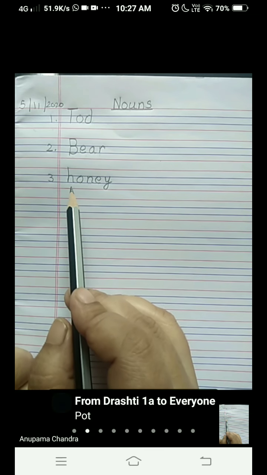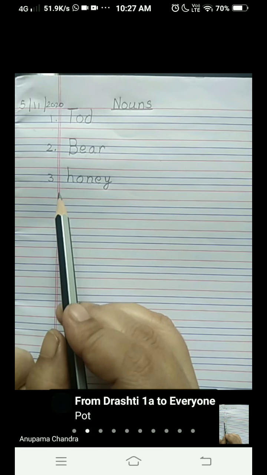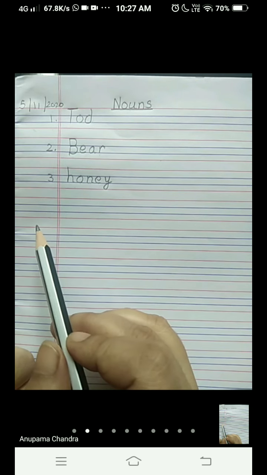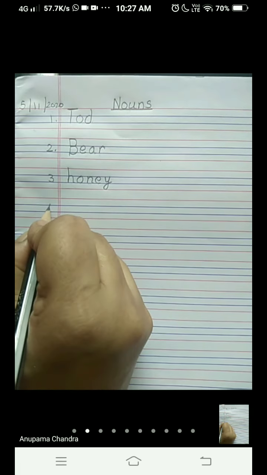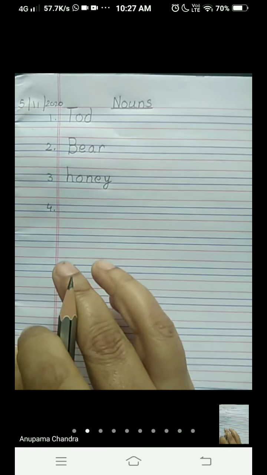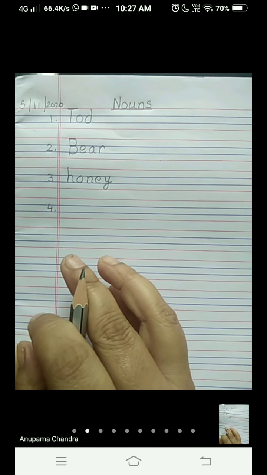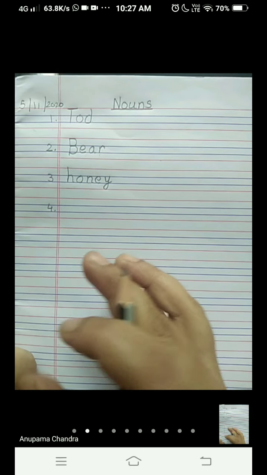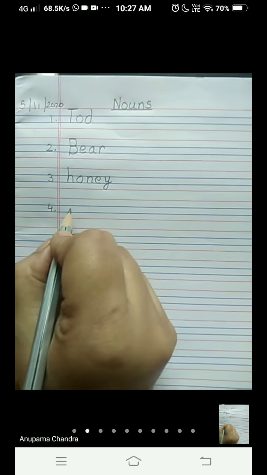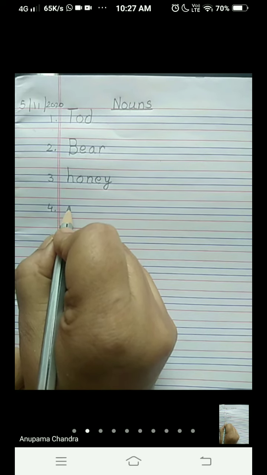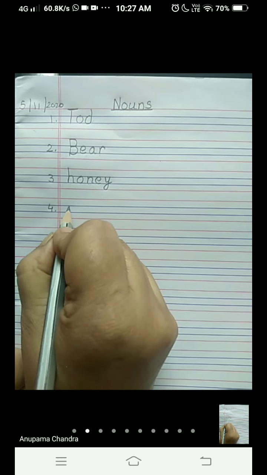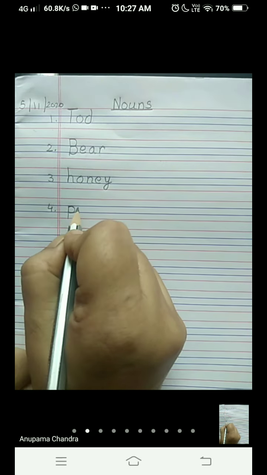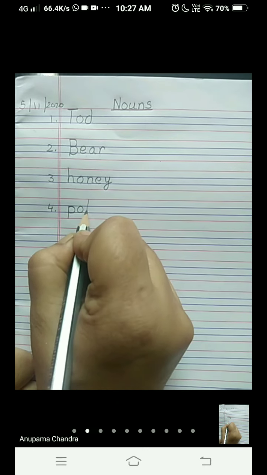Okay. Now what is the next word after honey in our chapter? Honey pot. So pot is again a thing in which honey is kept. We can keep anything in that pot, but in our chapter honey is kept in a pot. So we will write here P-O-T, pot.